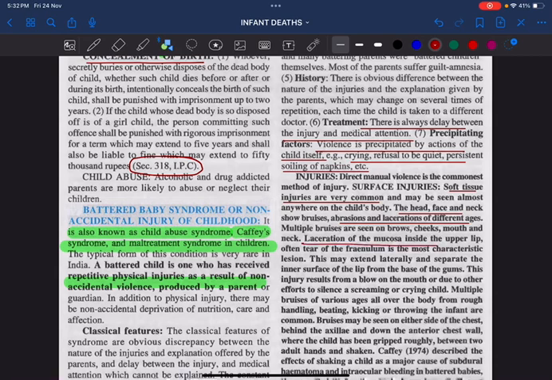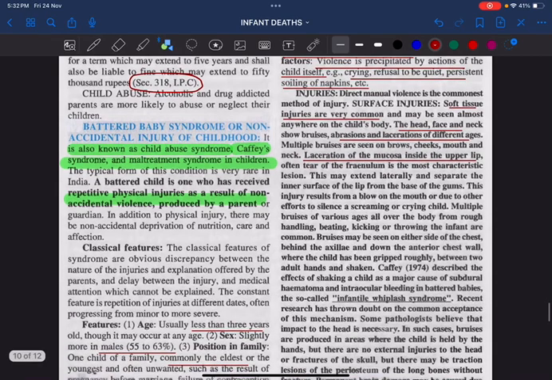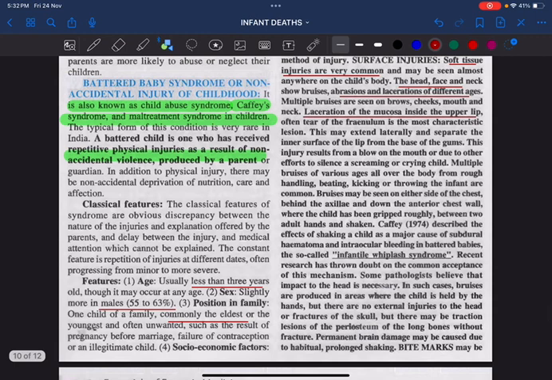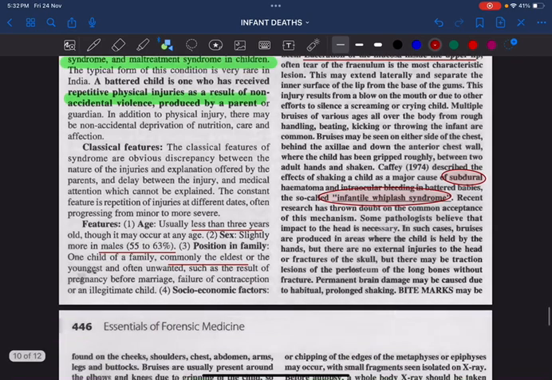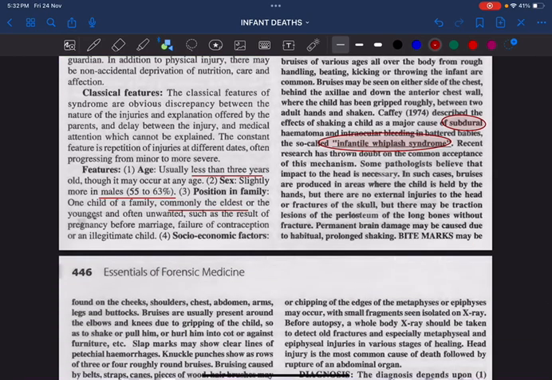Laceration of the mucosa is more common over the upper lip. Remember, this battered baby can present with subdural hematoma and bleeding, and that is actually called the infantile whiplash syndrome. Subdural hematoma is because of the rupture of the bridging veins of the scalp. Bite marks will be present.